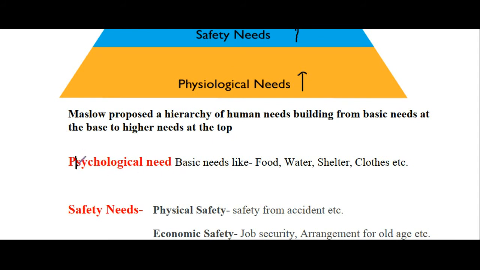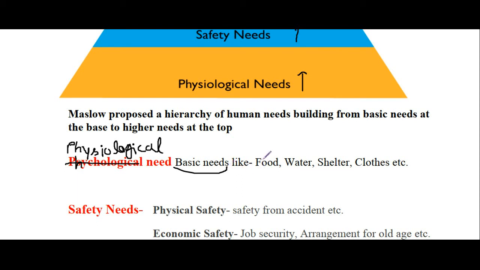Actually, here I have written something wrong. It is physiological need. So physiological need means the basic needs, you all know what basic needs are.